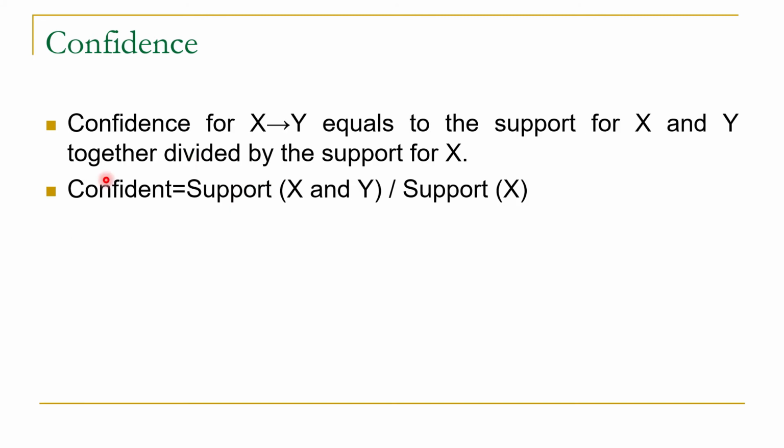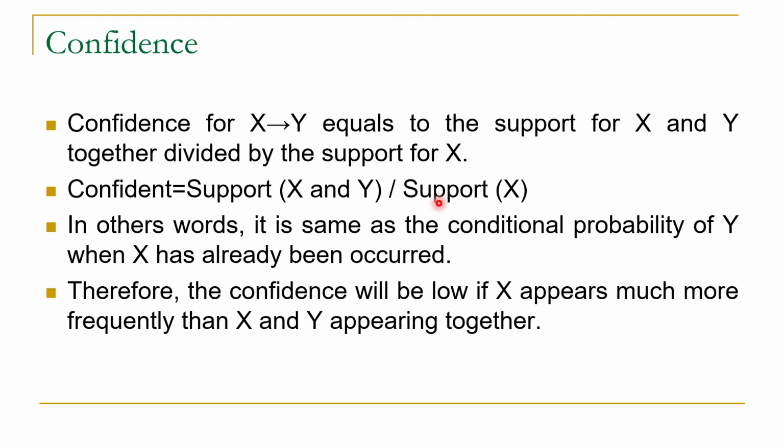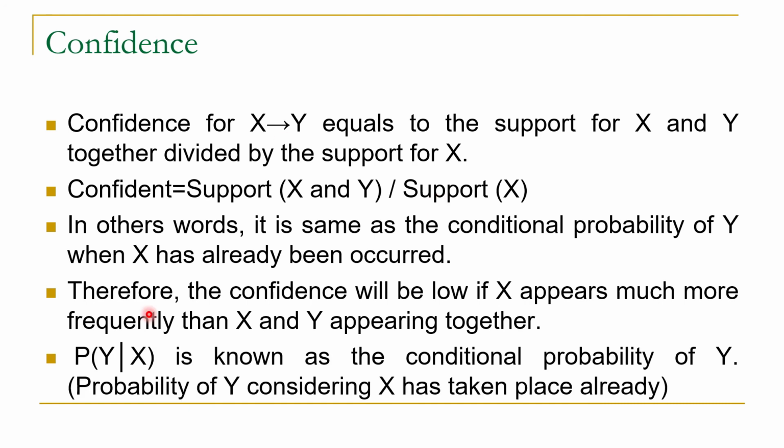And to calculate this, the formula is support of x and y divided by support of x, and this is the same as the conditional probability of y when x already occurred. So you can see that this is also represented as the conditional probability of y when x has already occurred.